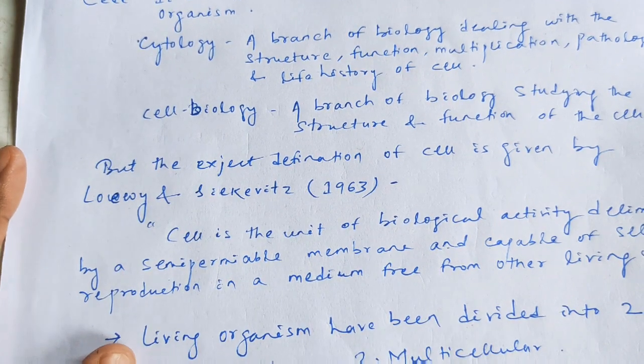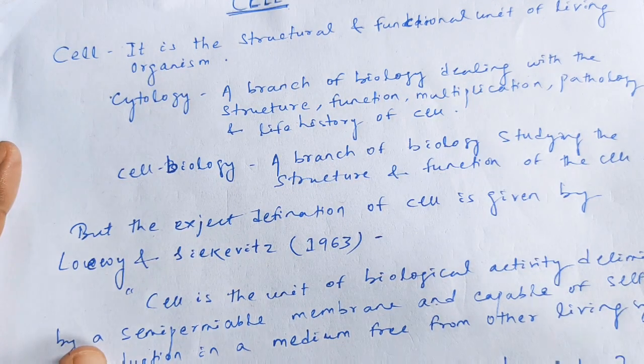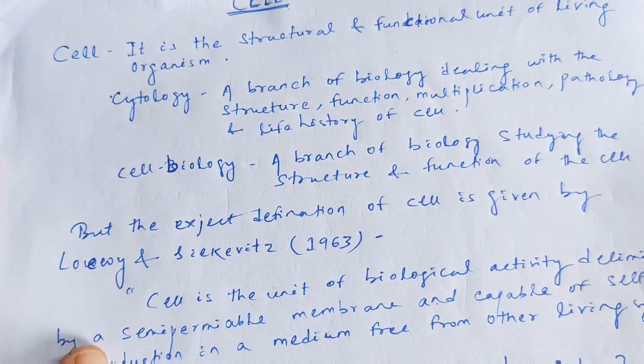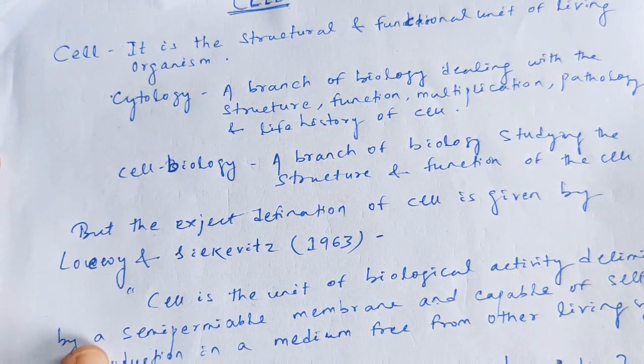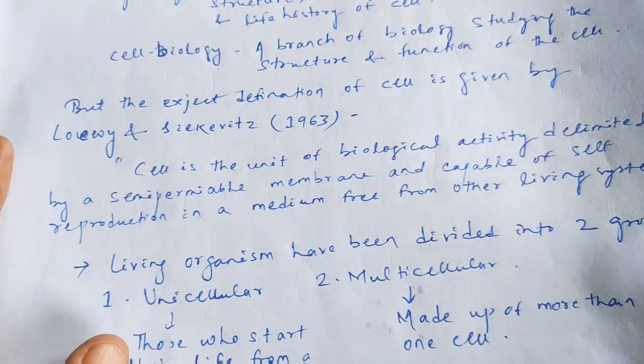Now, the definition of the cell has been defined by different scientists. But the exact definition was given in 1963 by Loewy and Siekevitz. And what did they define?